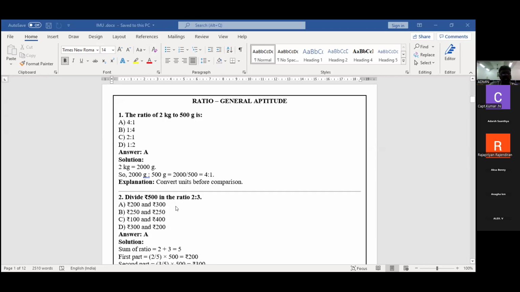Next problem we will see: divide 500 into 2 ratio. I want to divide this value into 2 ratio.